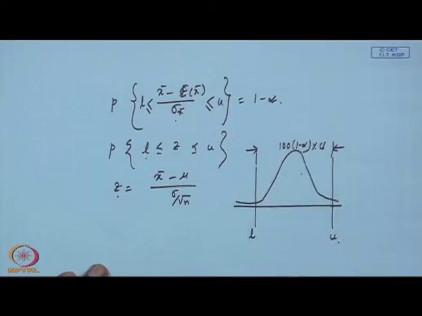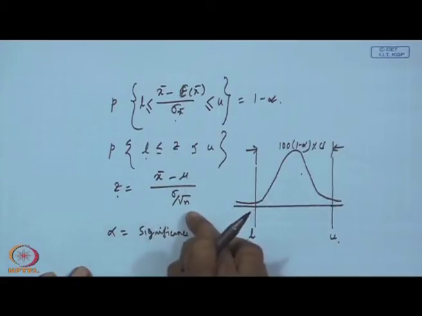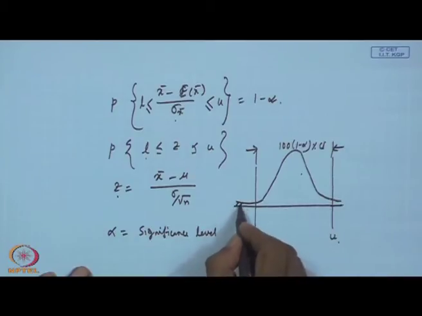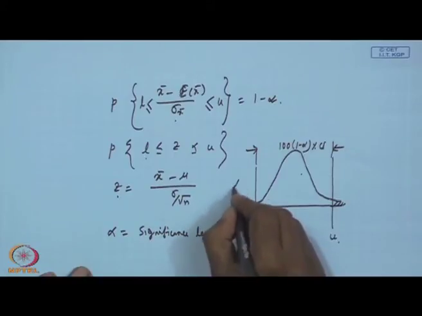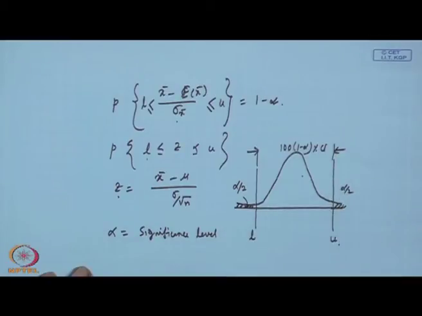What is this alpha? How do you determine this alpha? Alpha is known as the significance level. When x bar minus mu by sigma by root n is Z distributed, it is a two-tailed case. So the probability on the left hand side and right hand side will be equally divided. The hatched portion here is alpha by 2, and here is alpha by 2.